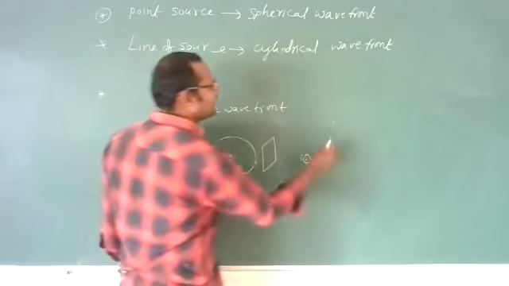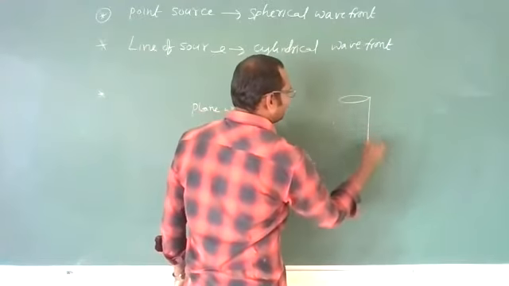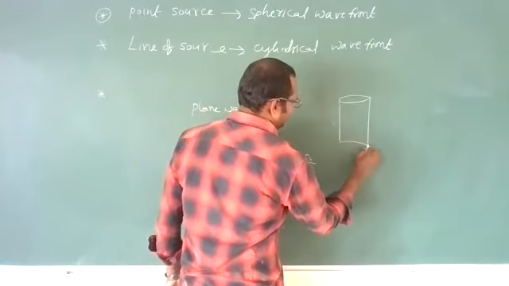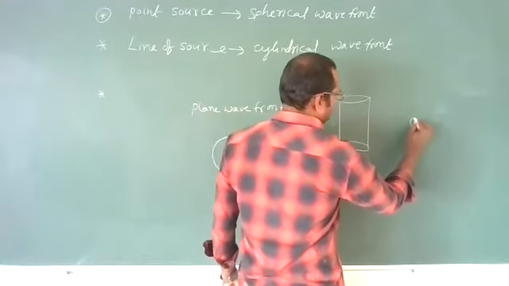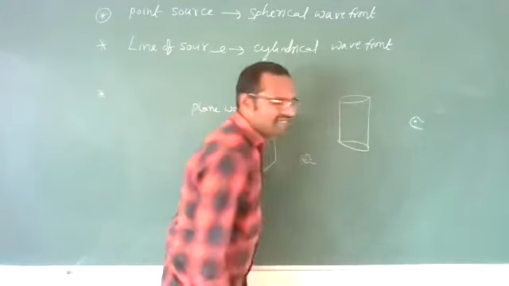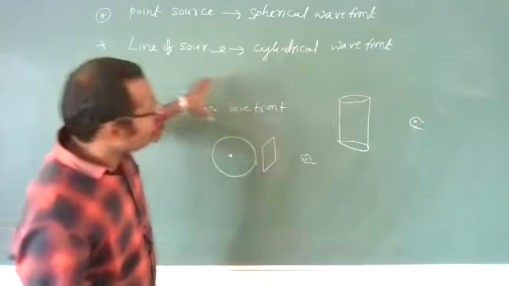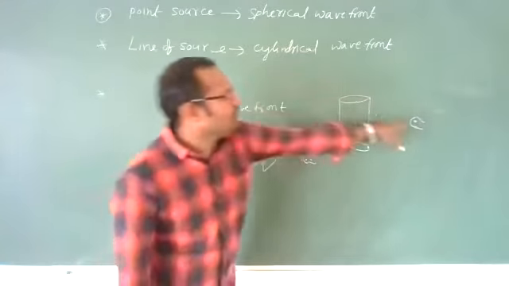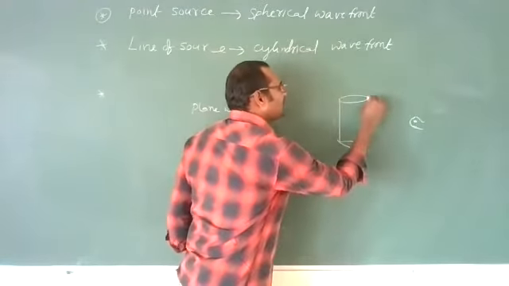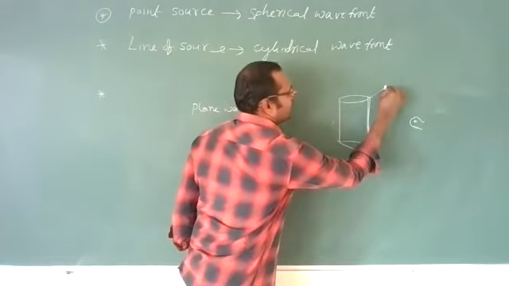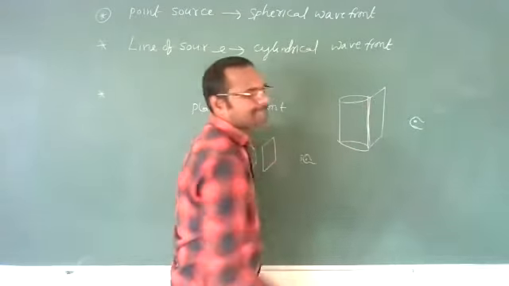Or if you take a cylindrical wavefront, like this. Now if you are seeing from here, it will appear to be cylindrical. But if it is far away from you, then only this part is visible for us. Only this line is visible for us, and this line appears to be a plane.